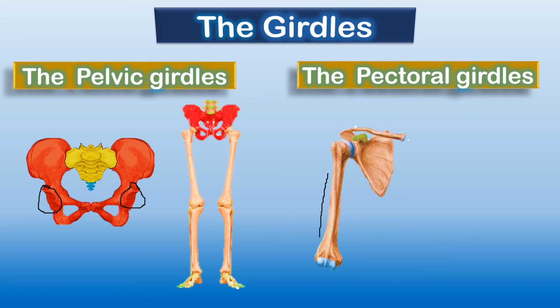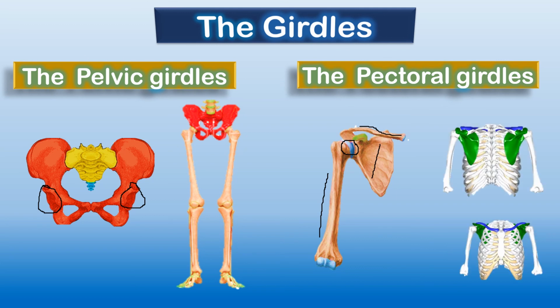The bone which is above the elbow is known as the humerus, and the humerus is attached to the shoulder blade. This is the shoulder blade, and from here it is attached to the humerus. Yes, and what is this, children? This is the collarbone. Is it clear?